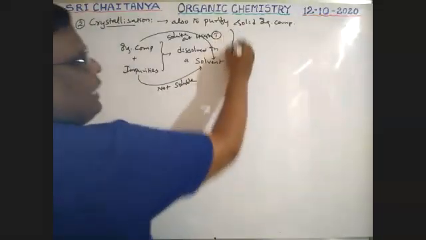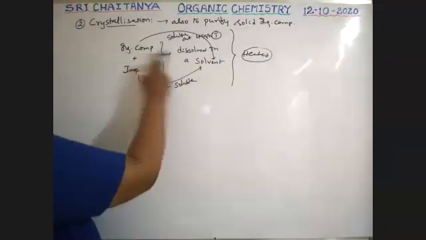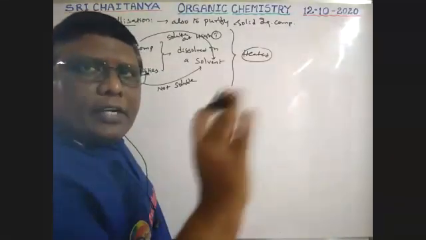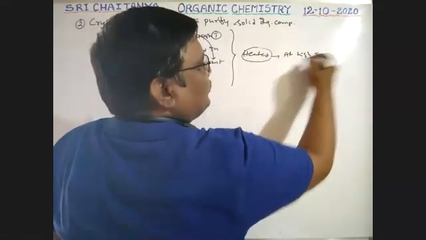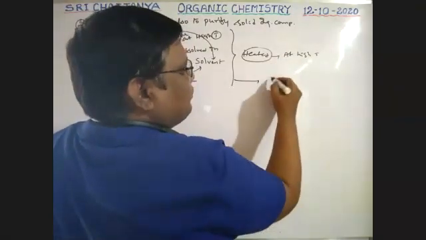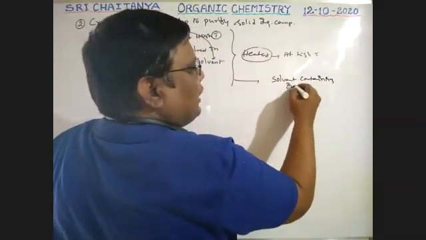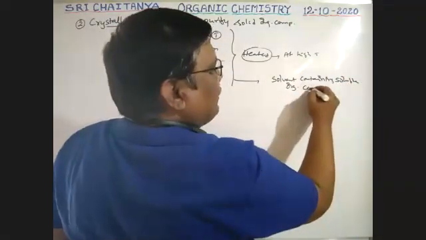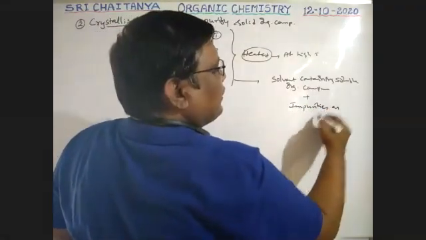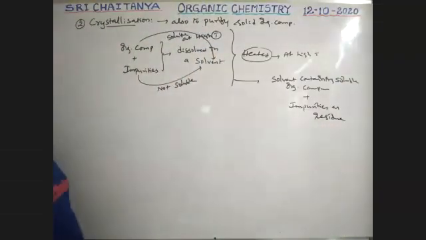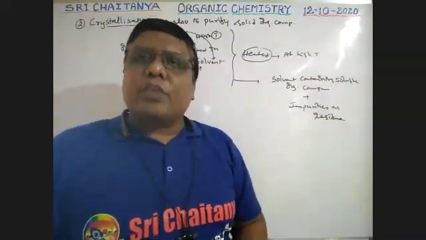Now the entire mixture is heated. During heating, the solubility of the organic compound gradually increases and it becomes almost completely soluble, but not the impurity. So the solution contains the dissolved organic compound, and the impurities remain as residue. At that high temperature the entire organic compound is soluble and the impurities are residual.